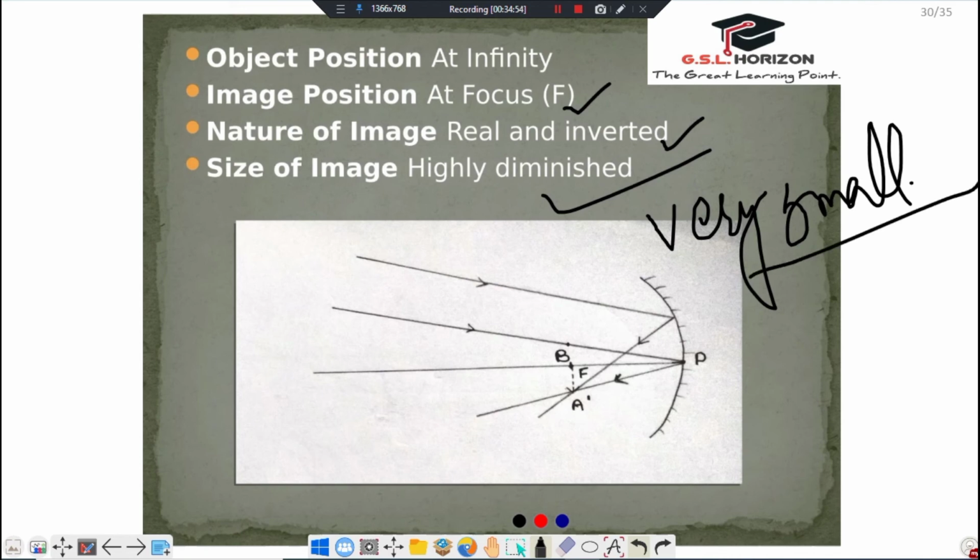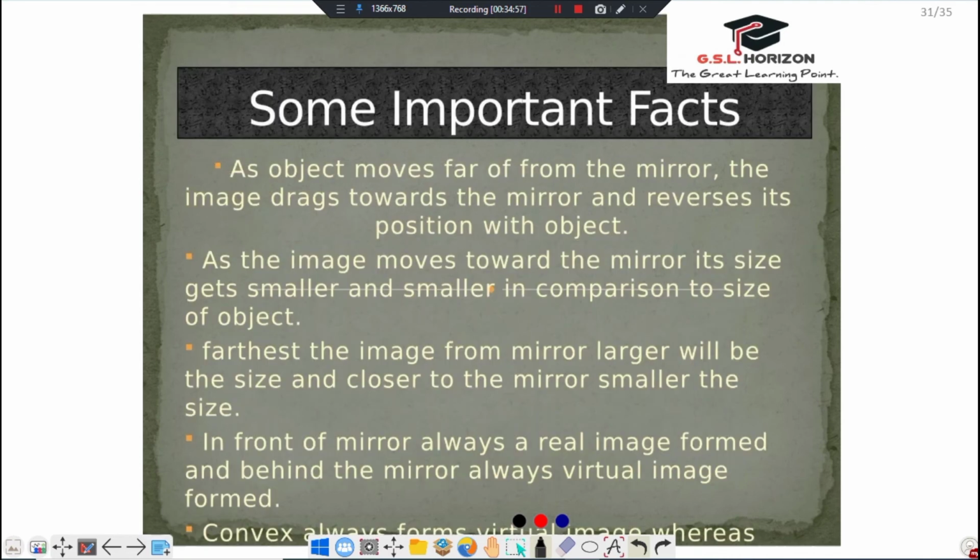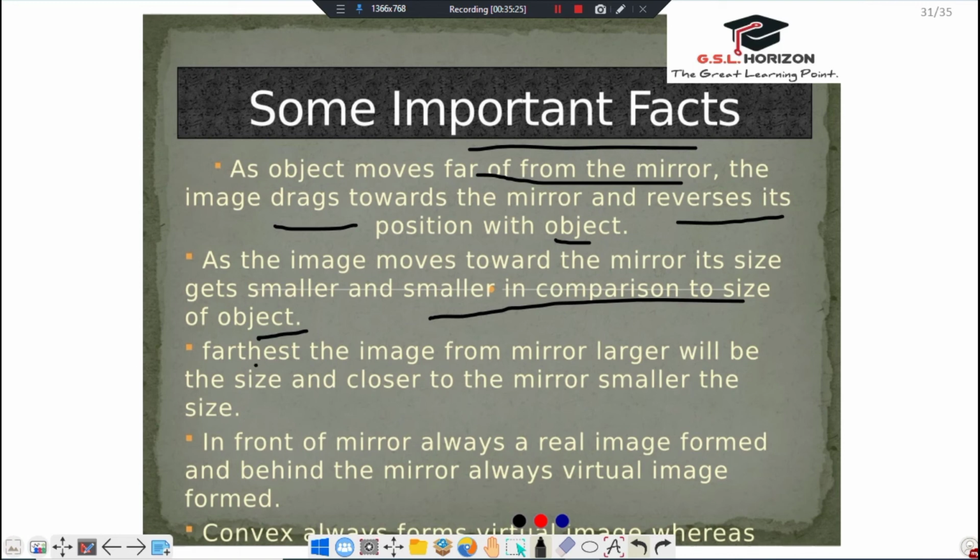Now some important facts. As the object moves far off from the mirror, the image moves towards the mirror, reversing its position with the object. As the image moves towards the mirror, its size gets smaller and smaller in comparison to the size of the object. The farther the image from the mirror, the larger the size, and the closer to the mirror, the smaller the size.